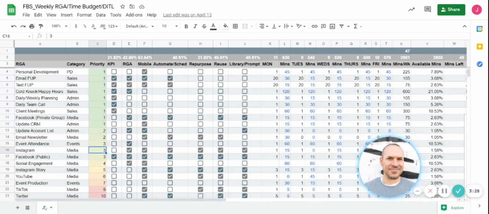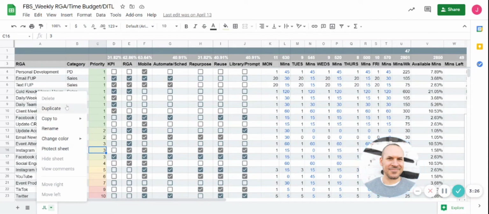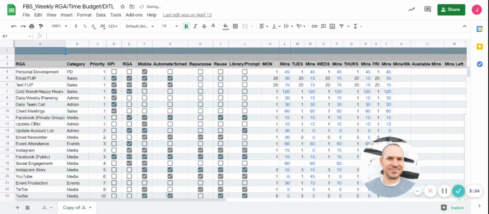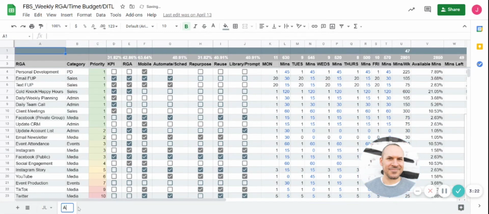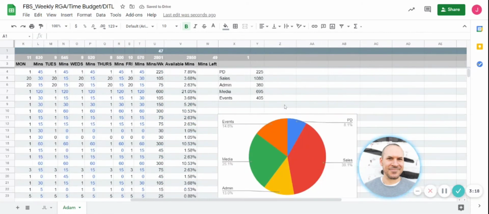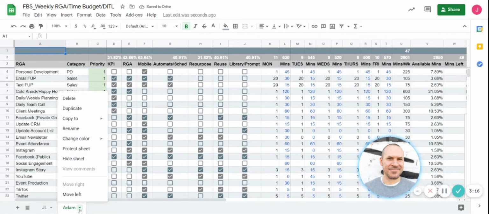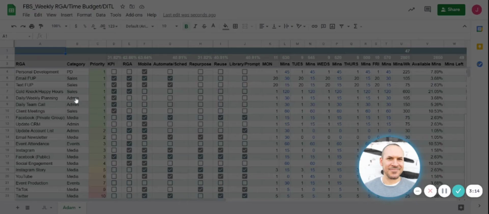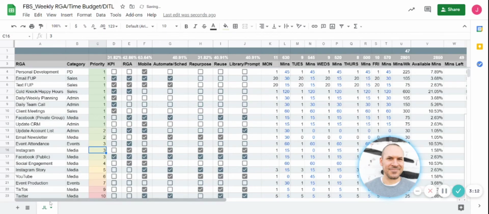This is all my tab. If you want to make a copy of this, you can duplicate it and then create your own and call it Adam, for instance. Then Adam, you can set up your revenue generating activities like that. I'm going to go ahead and delete this right now, but that's an easy way to delete an entire tab. So let's say that this is mine and my job is to create a lot of content, and set up activities that generate revenue.